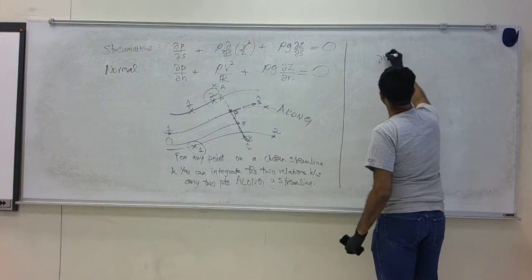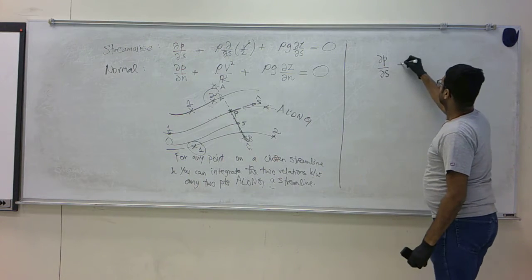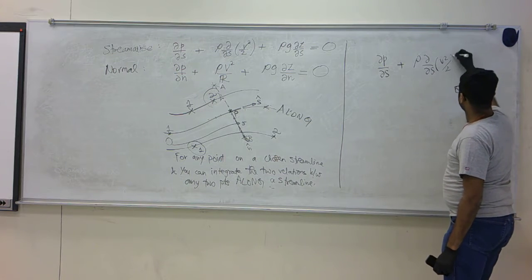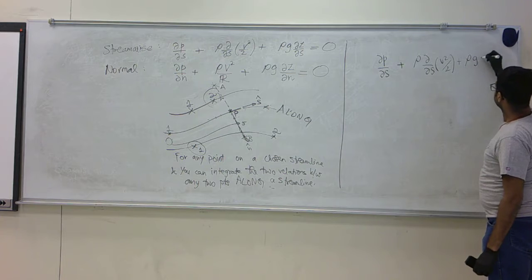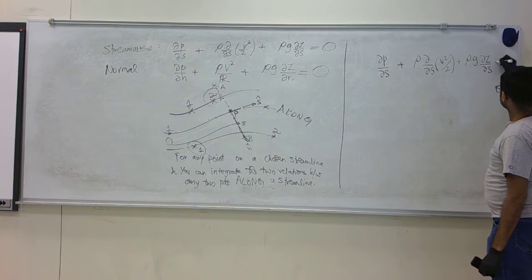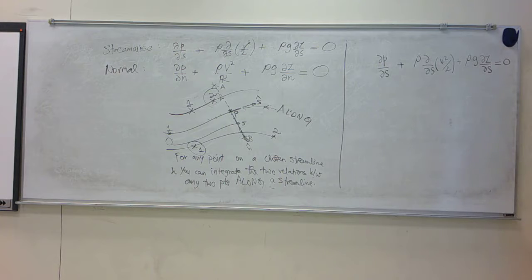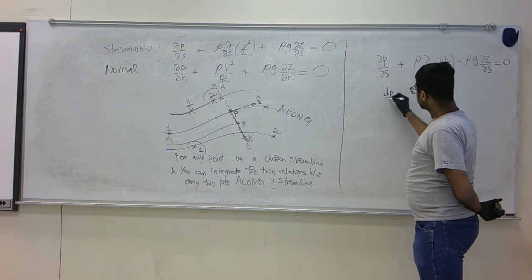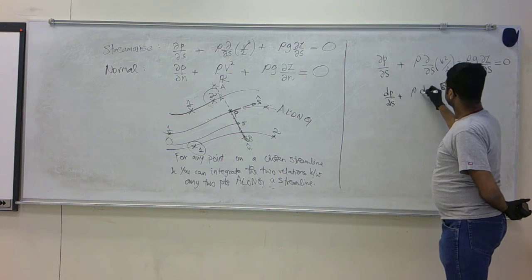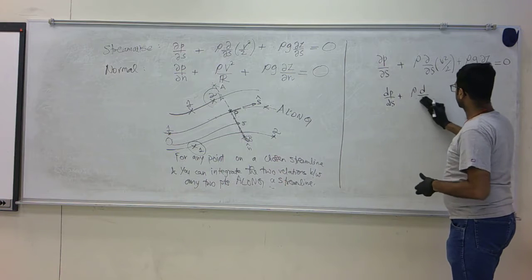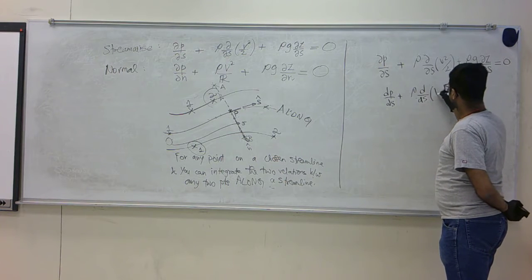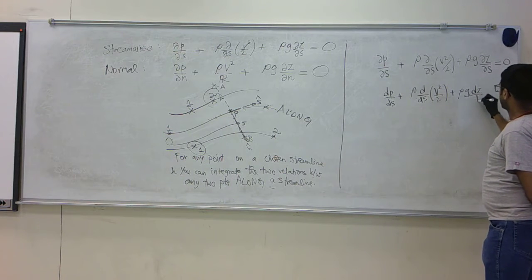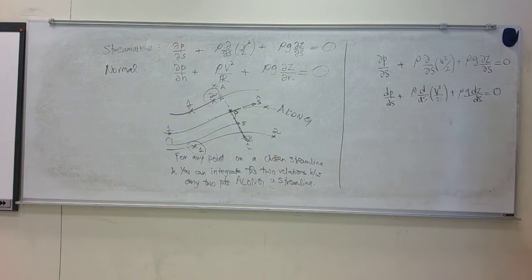I have partial P over partial S plus rho times partial of V squared over 2 with respect to S plus rho G times partial Z over partial S equals 0. Since there is only the derivative with respect to S, I will call this dP over ds, and dz over ds equals 0.